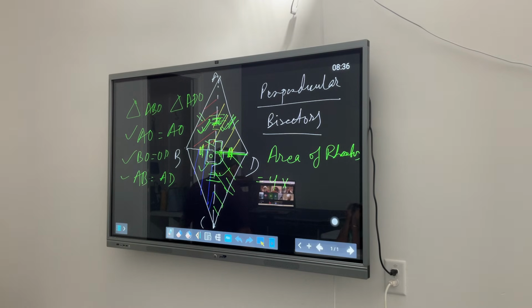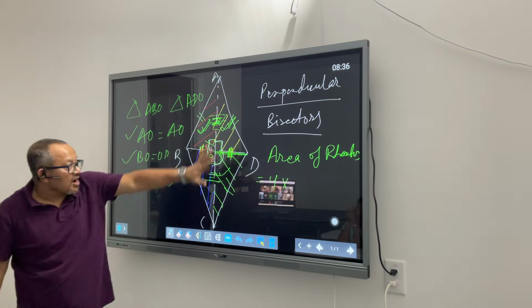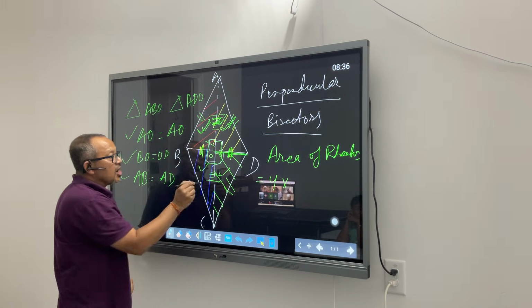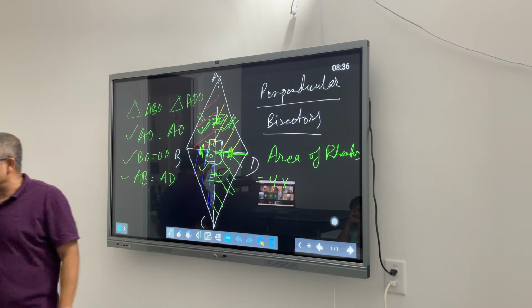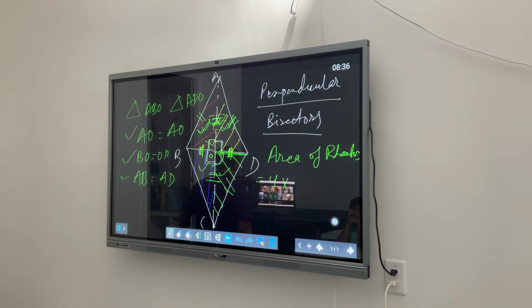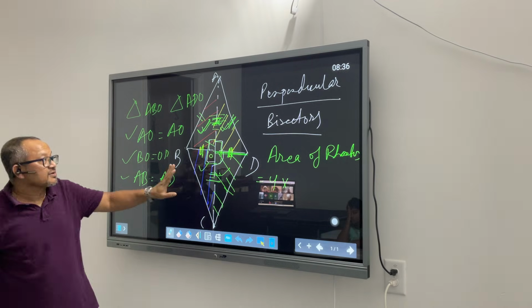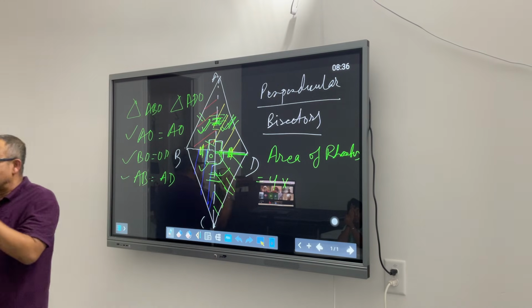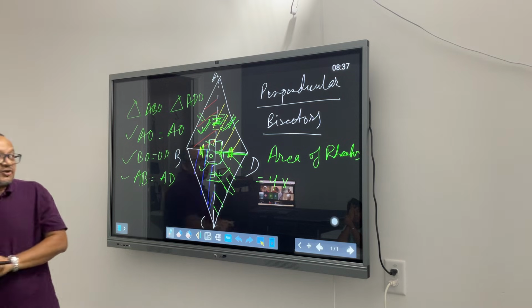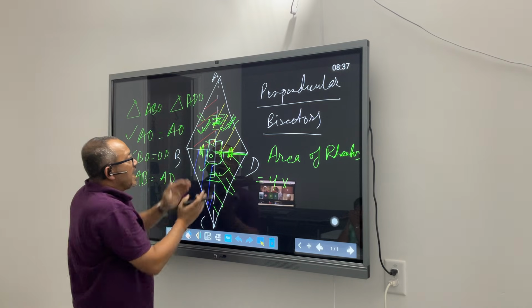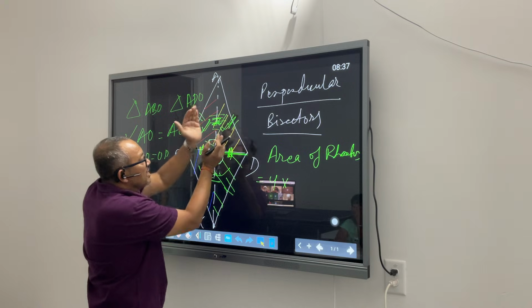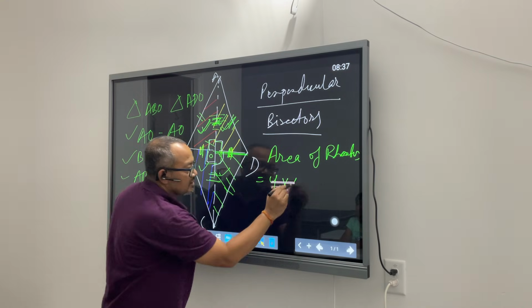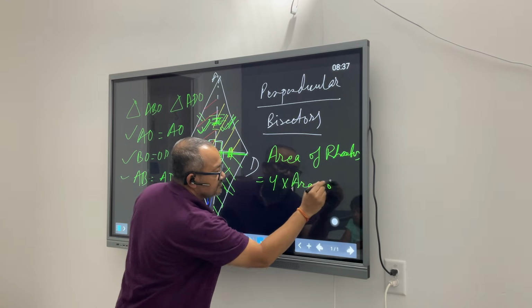Or in other words, this rhombus is made of 4 congruent triangles that we saw just now. Does it make sense here? Amol? Arnav? So this rhombus is made of 4 congruent triangles, meaning this triangle and this triangle, this triangle, this triangle. These 4 triangles are exact copies of each other. So if I have to find out the area of this rhombus, I will find out the area of one of the triangles and multiply that by 4. Will that be okay?